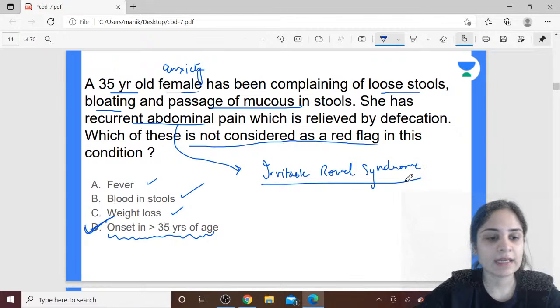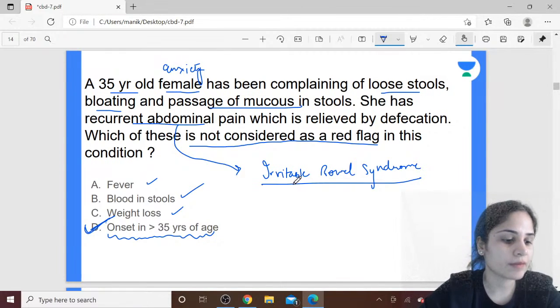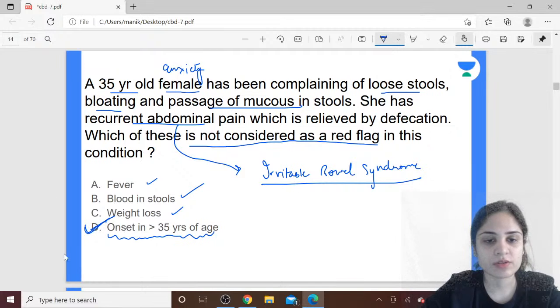Can anyone tell me how do you diagnose irritable bowel syndrome? What is the accurate definition of irritable bowel syndrome? Yes, no, staphylococcus, you are wrong.